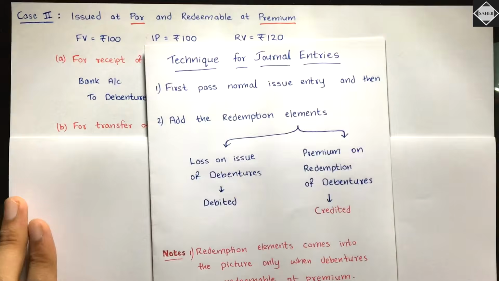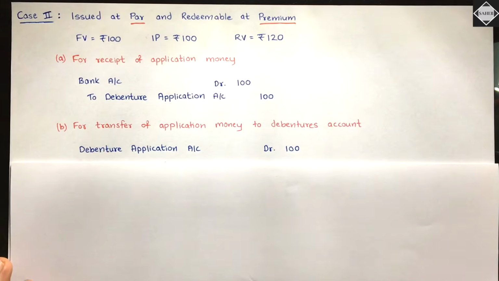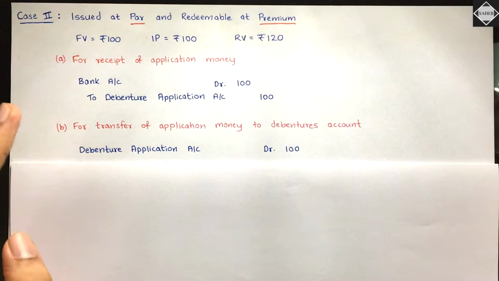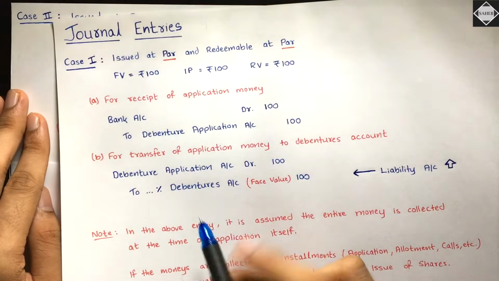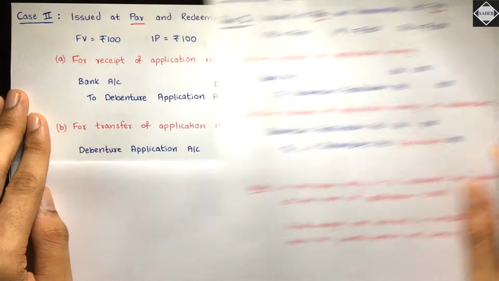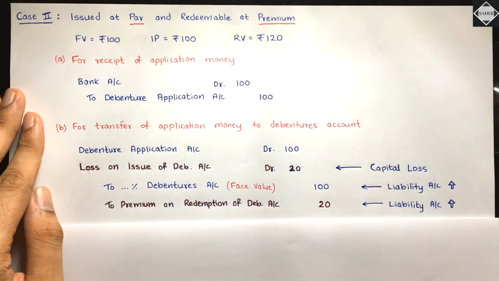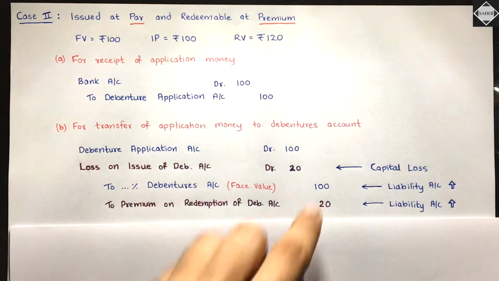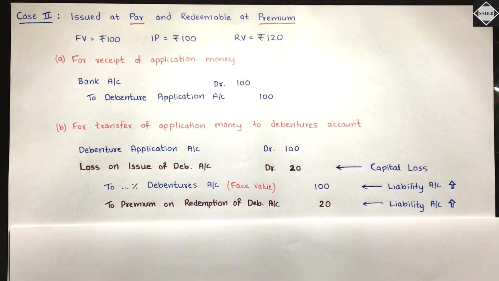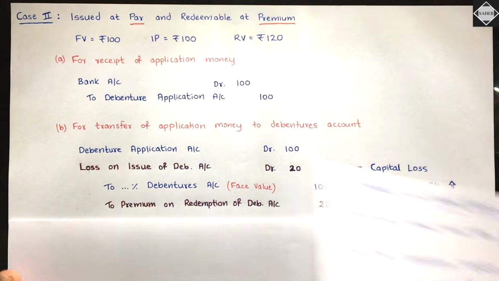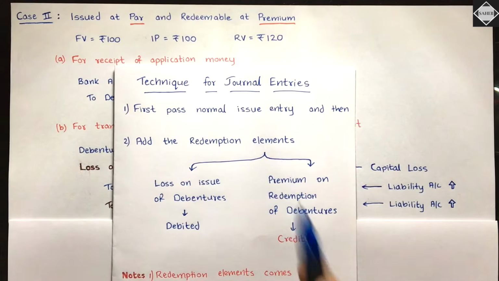Okay, see here, let me show you. Debenture application account 100, you will debit that and you will credit what? Same like case 1, you will credit percentage debentures account. Only face value will go in percentage debentures account. Simple entry, 100, 100. You understood this? Easy. Then you have to add the redemption elements.